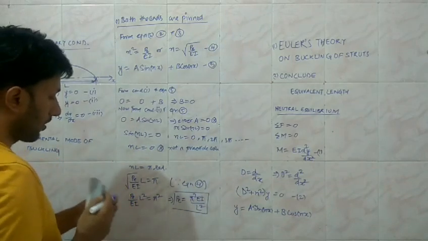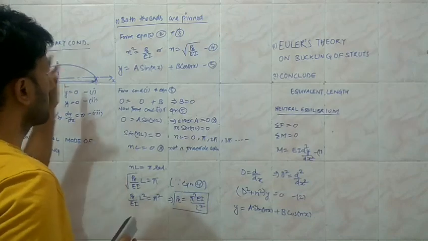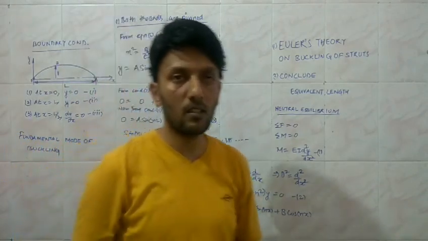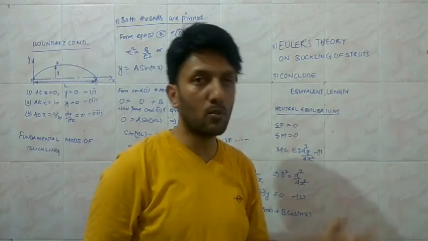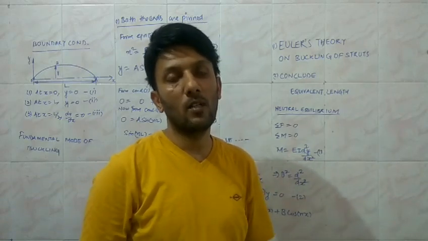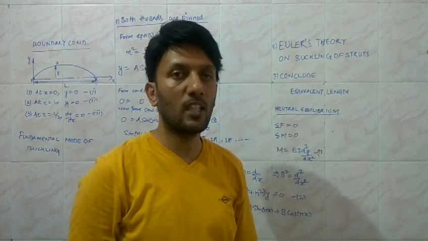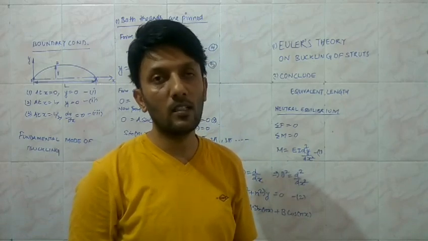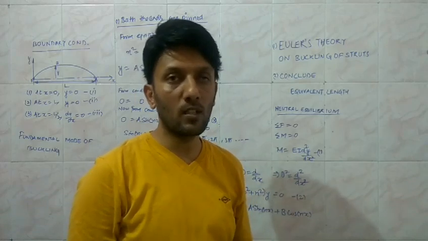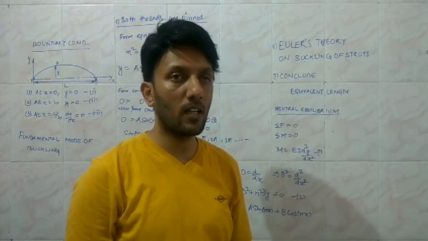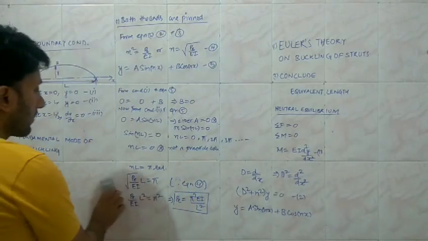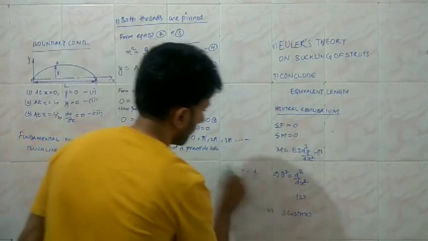Another type of column for which we are going to find the critical load, I am going to skip the two, since by following the same procedure we are able to find the values of the critical loads for the other types of end conditions of the column, that is the struts. And I am going to consider one more example so that we can clarify more on the earlier theory to find the limiting value of the critical load.